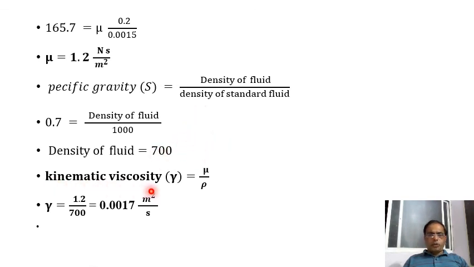We know the kinematic viscosity. Once you know the density, kinematic viscosity is very simple. Kinematic viscosity is equal to viscosity divided by density. Viscosity we know, 0.12, and the density of that oil also we know, that is 700. If you substitute the values, we get the answer: kinematic viscosity is equal to 0.0017 meter square per second. Okay, this is how we can calculate the kinematic viscosity.